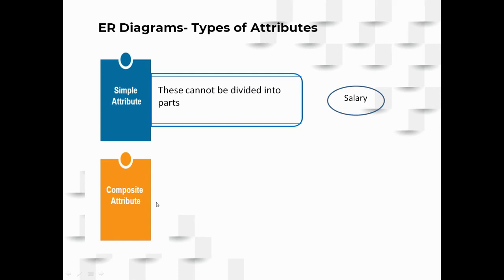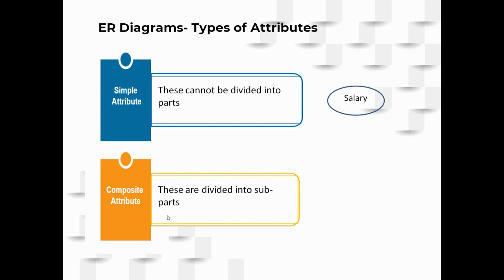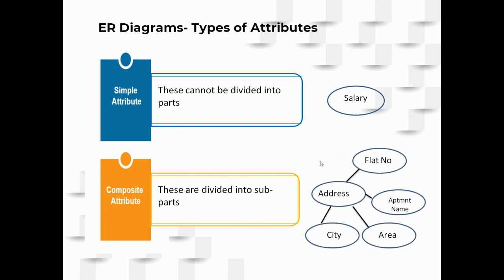And then coming to composite attributes, the name itself is specifying it is composed of different parts. So this can be divided into subparts. For example, if you consider the address, it will have flat number, apartment name, the area in which it is residing, and the city where you are located. So the composite attributes can have subparts like this, whereas the simple attribute cannot have any subparts. So this is the first category of attributes.